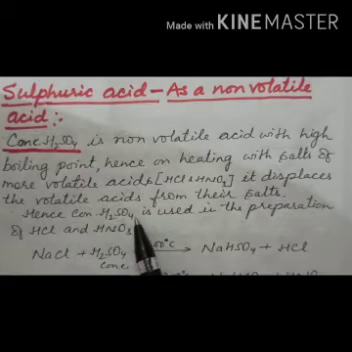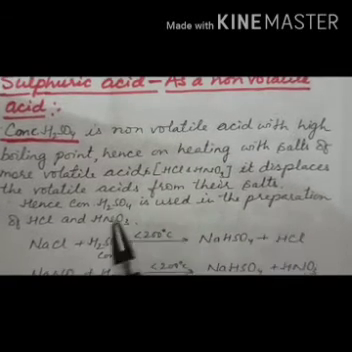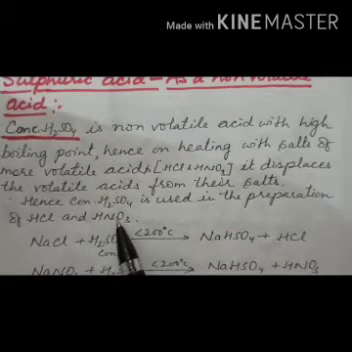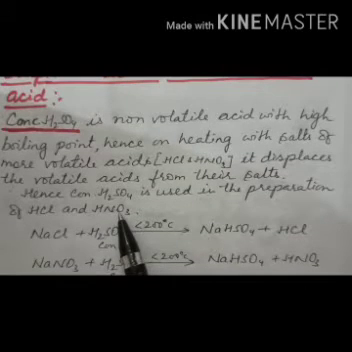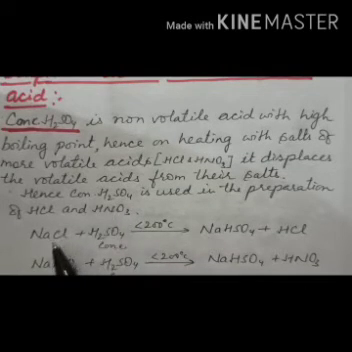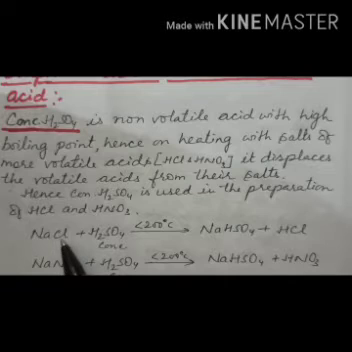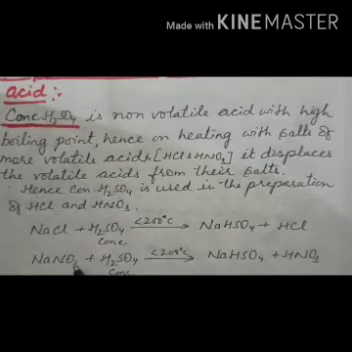Hence, concentrated sulfuric acid is used in the preparation of HCl and HNO3. Now, what are the salts of volatile acids? NaCl is a salt of the volatile acid HCl. In the same way, NaNO3 is a salt of the volatile acid HNO3.